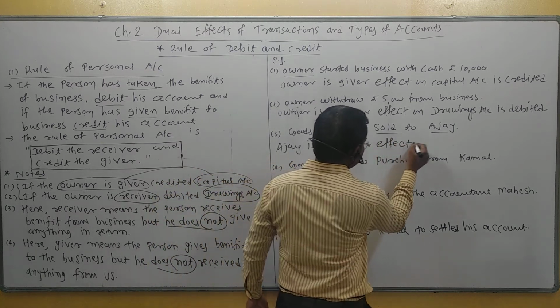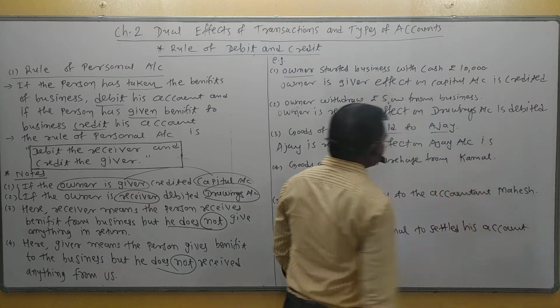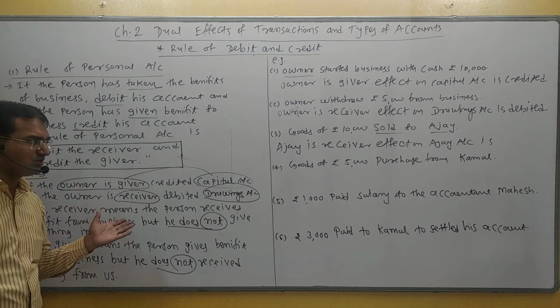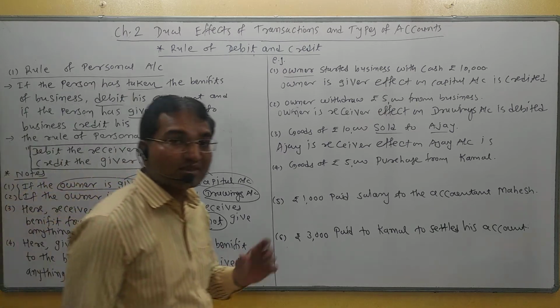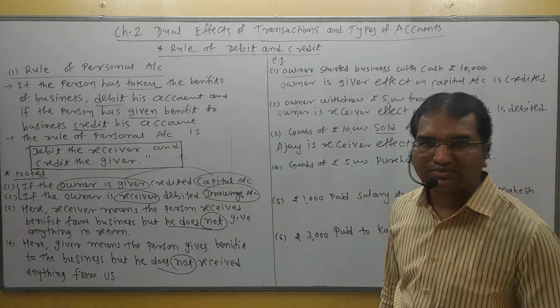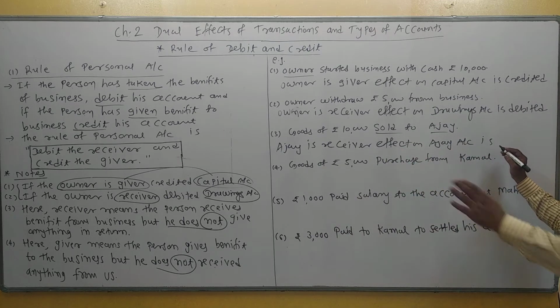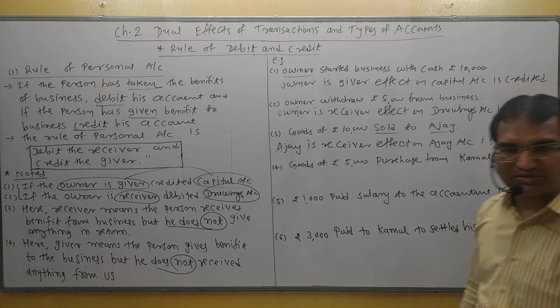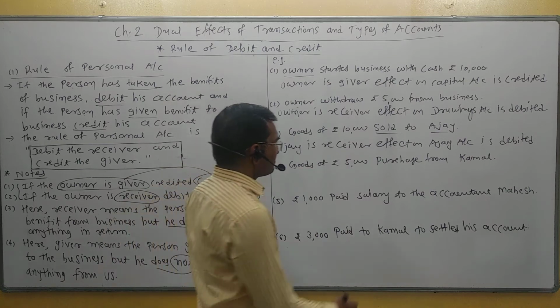Effect on Ajay's account. Receiver or giver? Receiver. So is Ajay's account debited or credited? Debited, because Ajay is the receiver and we debit the receiver. So Ajay's account is debited. Understand? Yes.